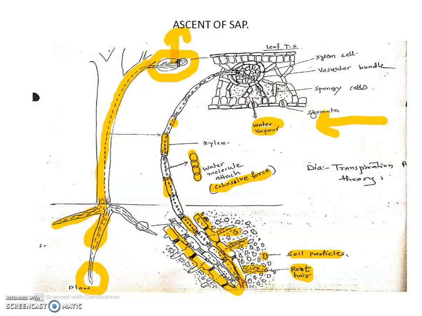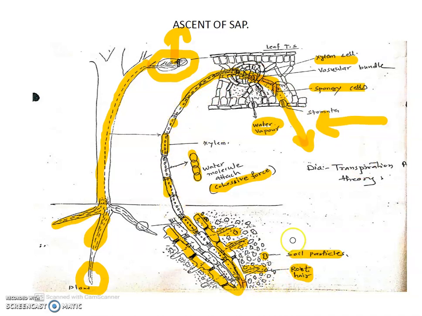When water goes out, the spongy cells absorb water from the xylem cells, and the xylem cells are connected to the xylem vessel. So once transpiration takes place, water goes out into the atmosphere, and this pulls the water.